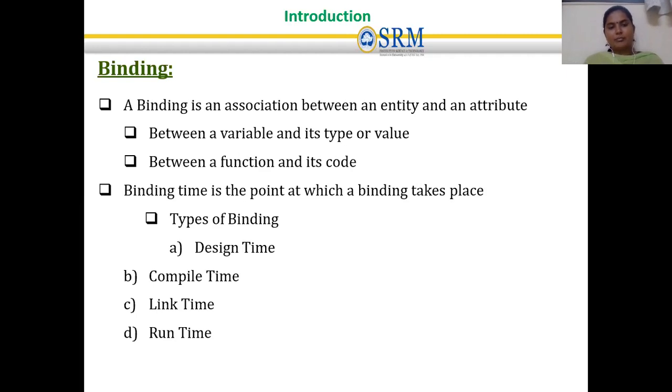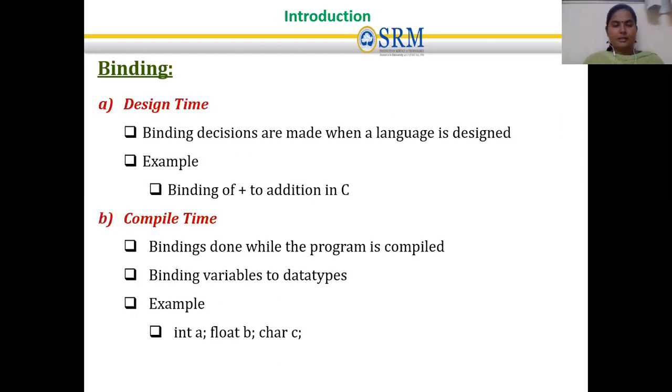Binding time is the point at which binding takes place. What is meant by binding time? We have four different types of binding: design time, compile time, link time, and run time. Design time is where binding decisions are made when the language is designed. For example, binding of the plus symbol to addition in C. It is bound at the time the language is designed.